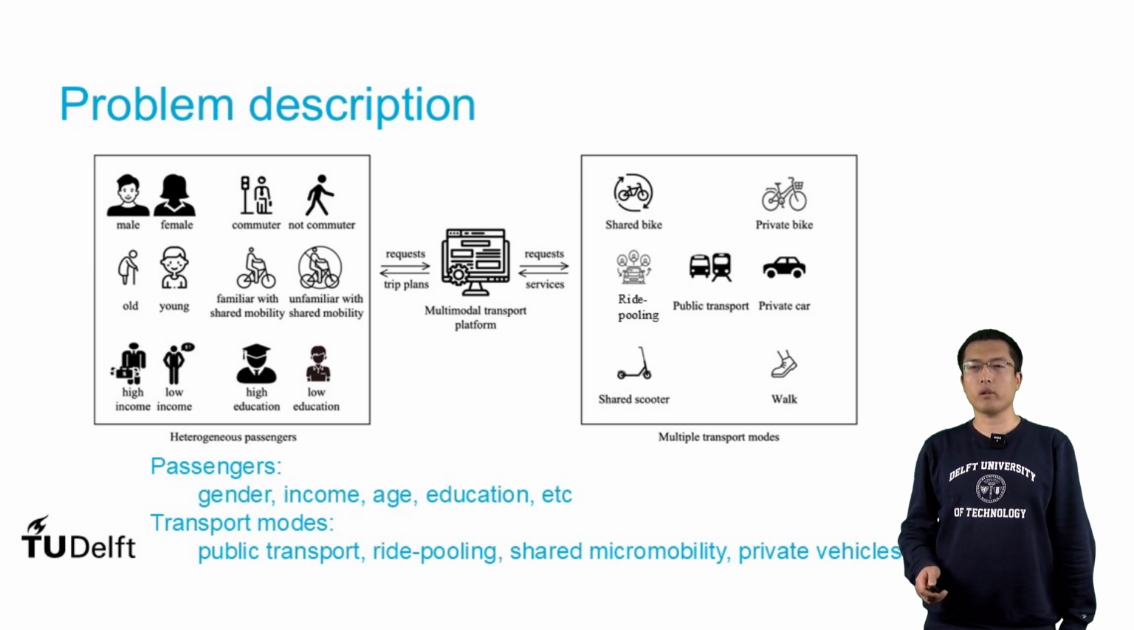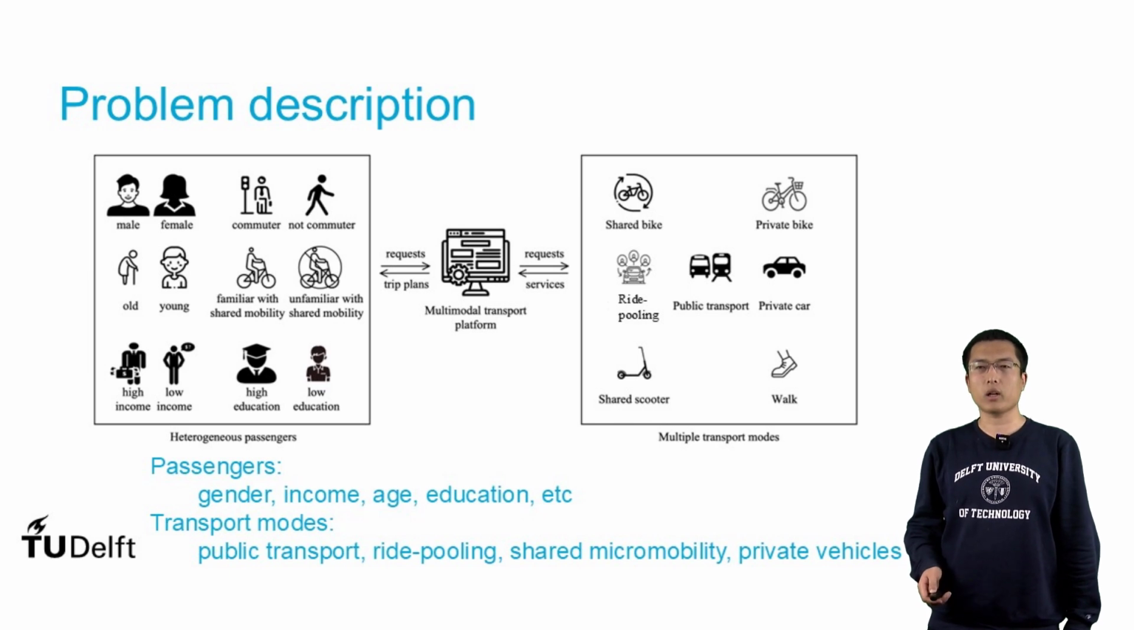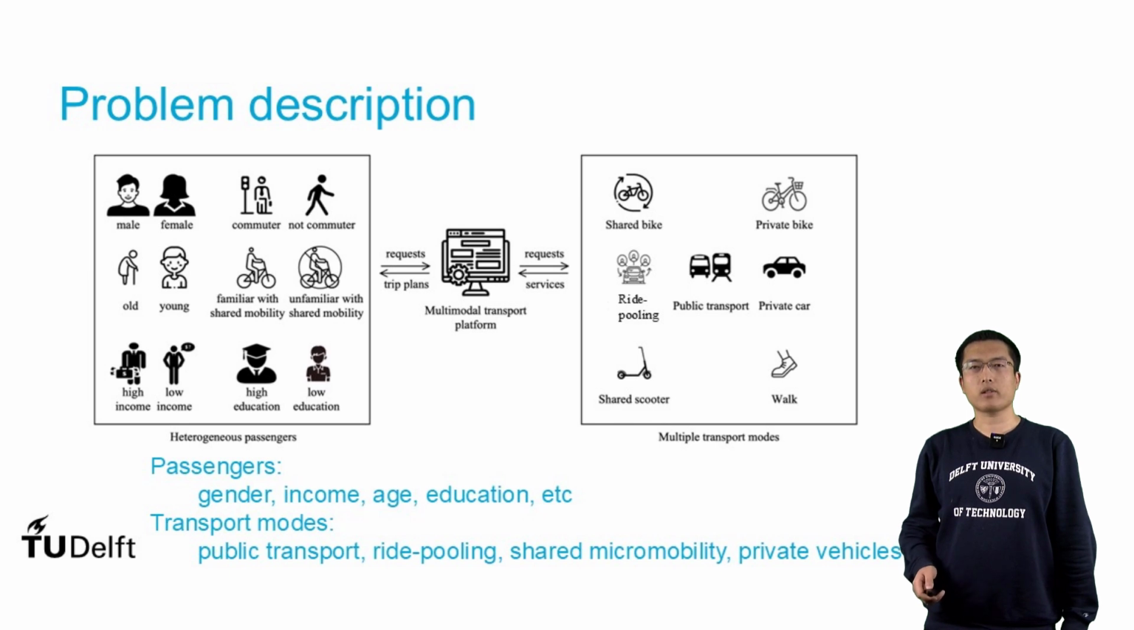The problem we are solving is to match the supply and demand. On the demand side, we have different passengers. For example, we have male passengers, female passengers, commuters, non-commuters, old passengers, young passengers. These passengers have various preferences.